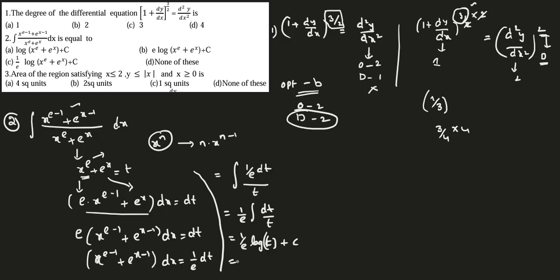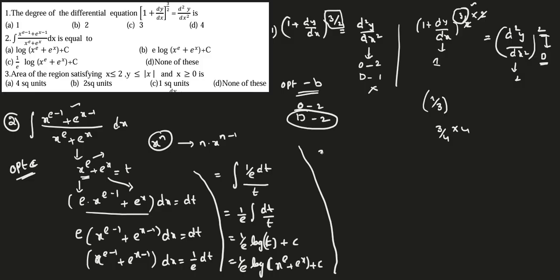For these questions you can write it as 1 by e log x power e plus e power x plus constant. So you have an option C. So option C will be the right answer for this. See children, all these things are very simple. By looking at the question, you should not be scared. You have to try whichever methods you know.